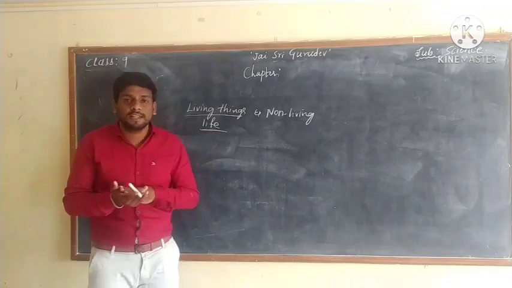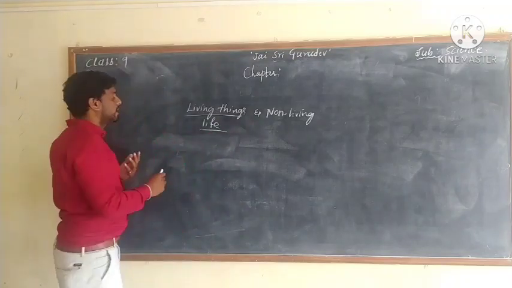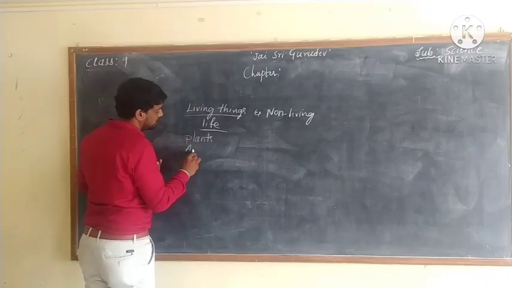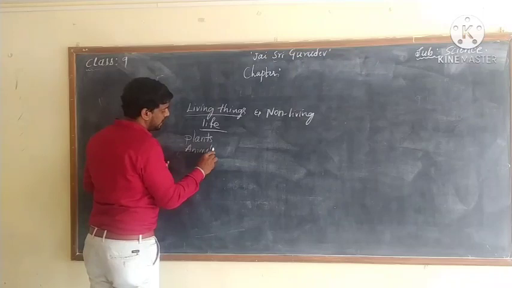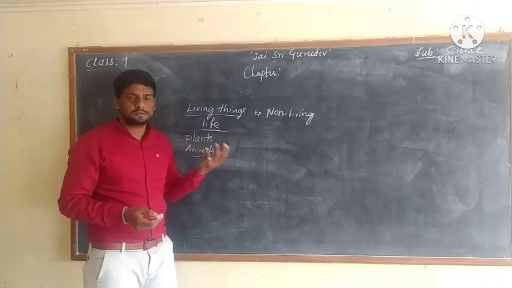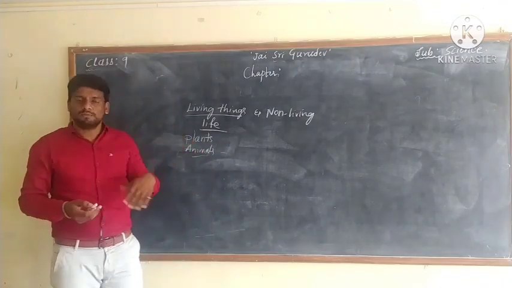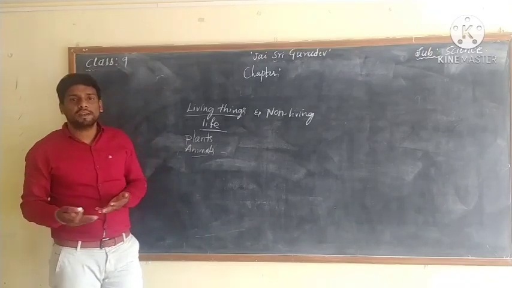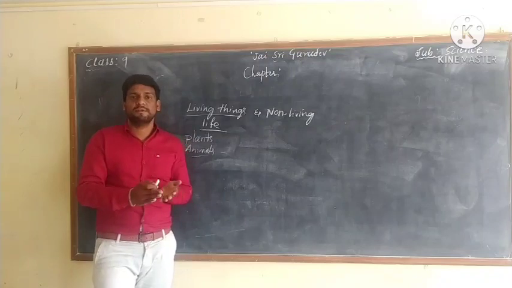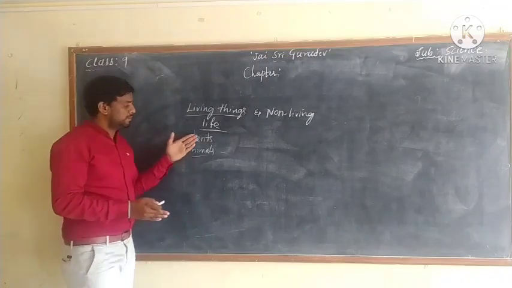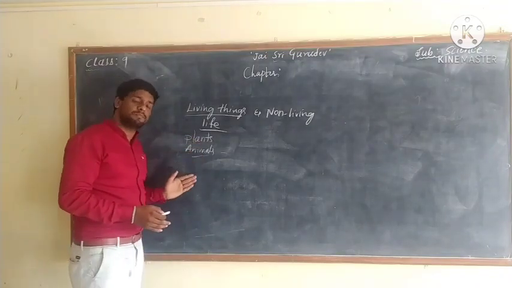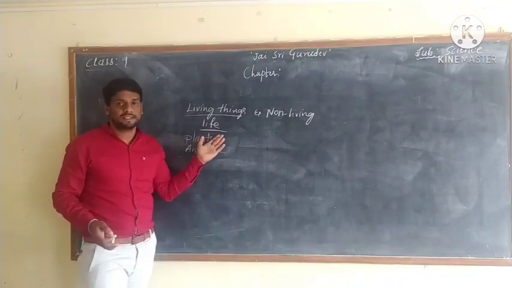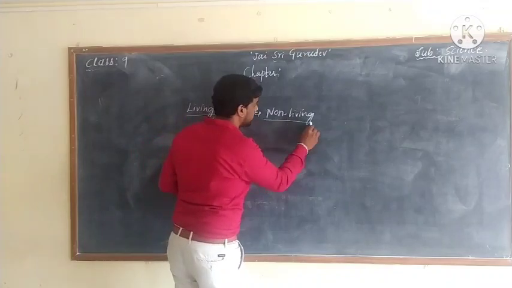What are the living things we can see in our surroundings? Yes, plants, animals like dog, buffalo, cat, goat, sheep. These are all the animals we can see in our everyday life. So plants, animals, insects, birds, these are all examples of living things.